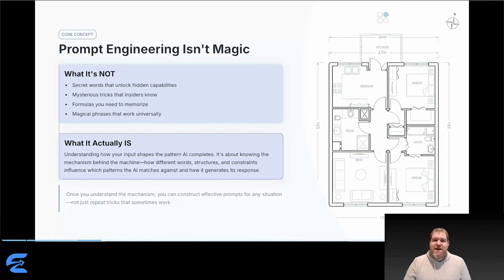Remember, AI is doing pattern completion. That's the core mechanism. So when you change your prompt, you're not giving clearer instructions to something that understands instructions. You're changing what patterns the system matches against how it generates its response. Different words activate different patterns. Different structures create different completion paths. Different constraints narrow the output space. Once you understand this mechanism, really internalize it, you can construct effective prompts for situations you've never encountered before. Not because you memorize the right formula, but because you understand what you're actually doing.